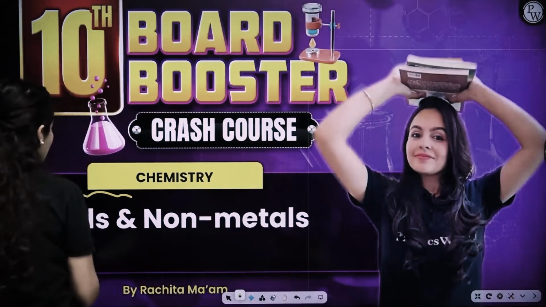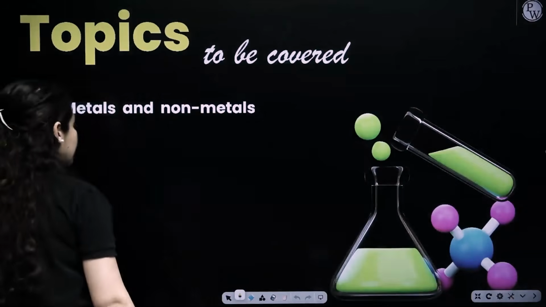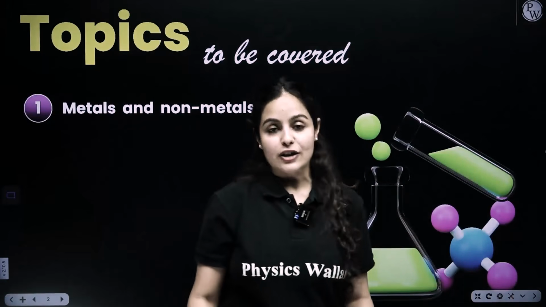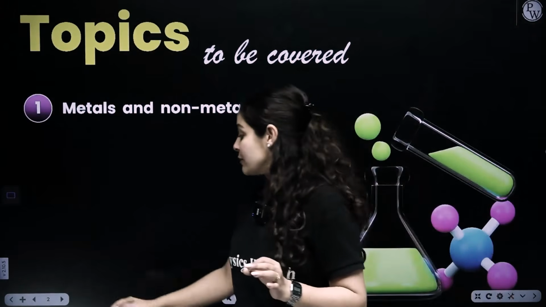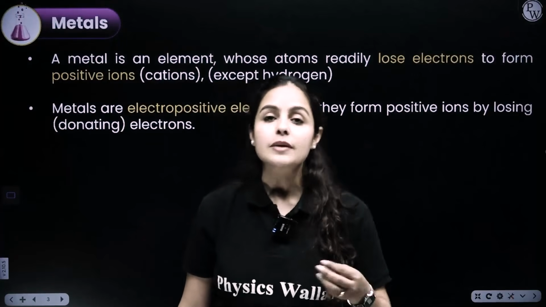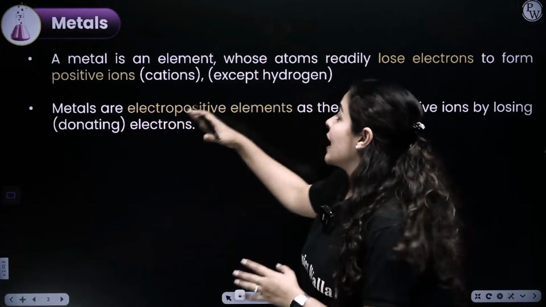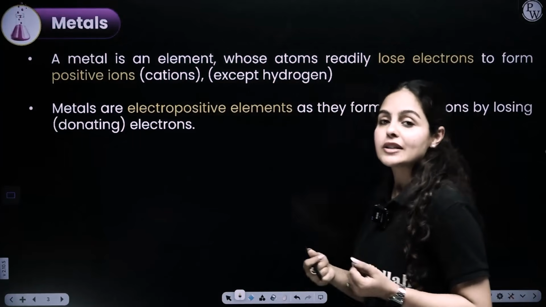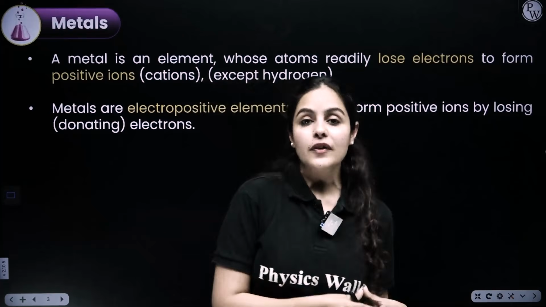So we are starting up with metals and non-metals, and we'll be doing each and everything in detail from scratch. As you all are aware about physical properties of metals and non-metals, that is malleability, ductility, sonority, melting point, boiling point, and so on. So, metals are the elements who have the ability to lose electrons, and they are called electropositive elements.